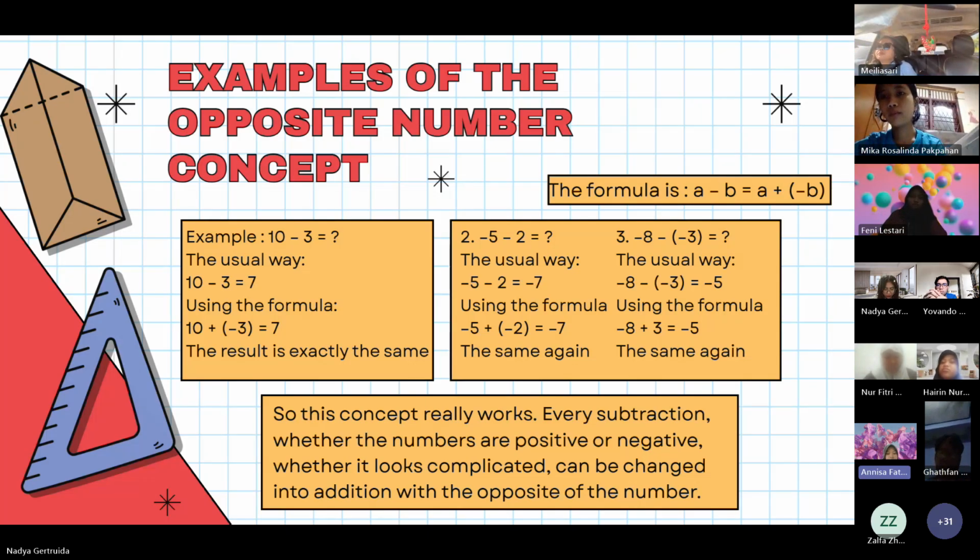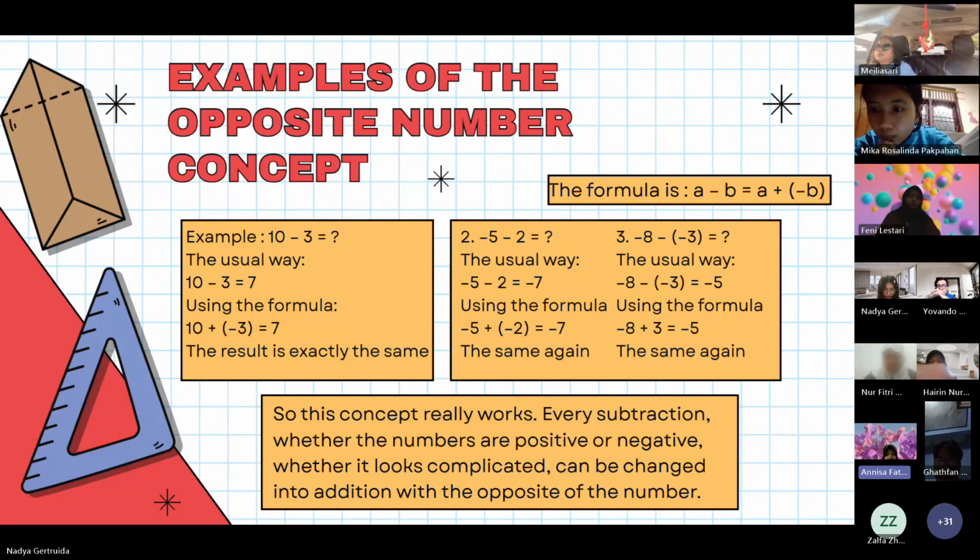The usual way, 10 subtracted by 3, the difference is 7. Using the formula, 10 added to negative 3, the sum is 7. The result is exactly the same.